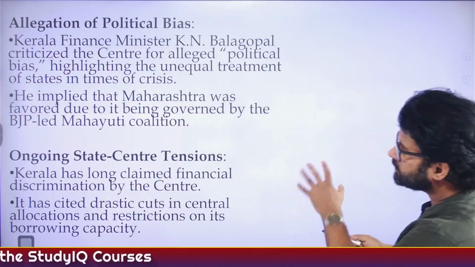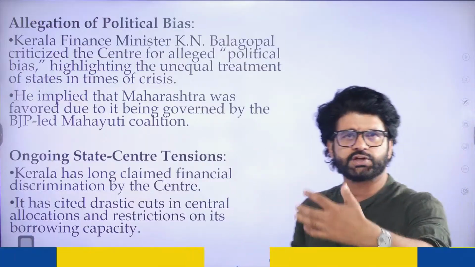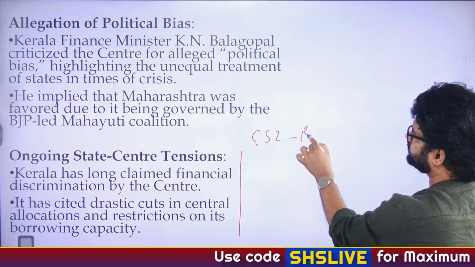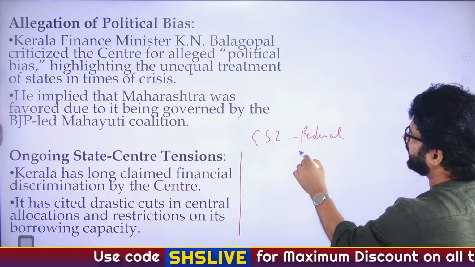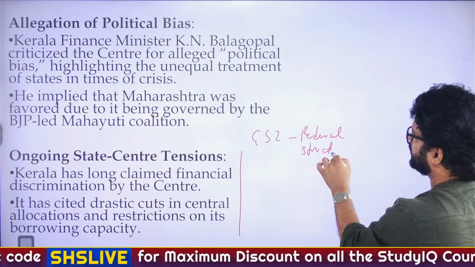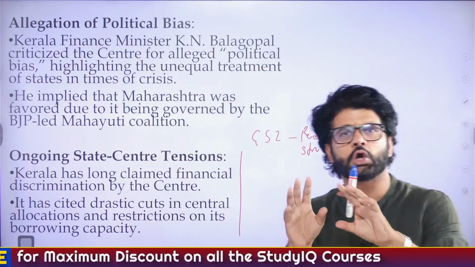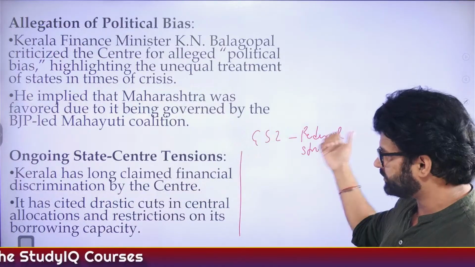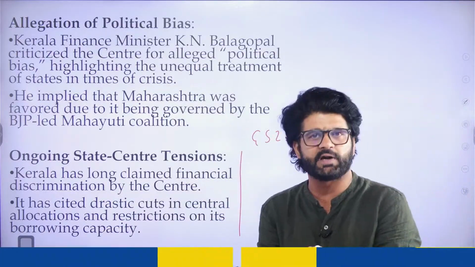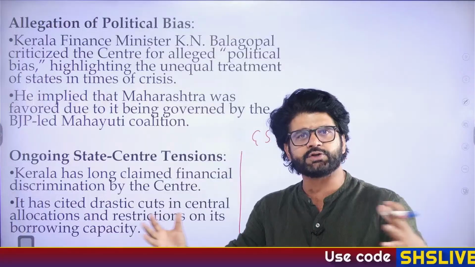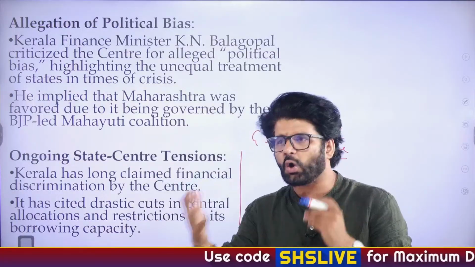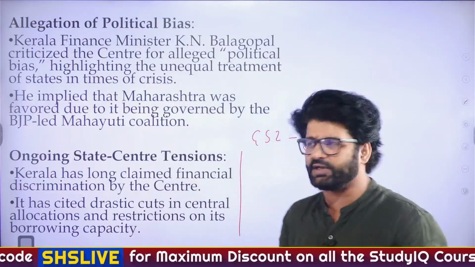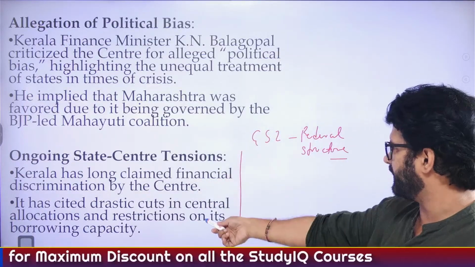Now here, we have talked about diaspora, GS2. This whole thing is also important from the GS2 federal structure perspective. Federal structure, distribution of power between center and state. Then there are other concepts which are cooperative federalism, competitive federalism. Again, here the Kerala government is saying that the center is undermining cooperative federalism, when center and state should come together, talk about a common issue and work together, rather than the center undermining states one way or the other. So that is what is being written here.